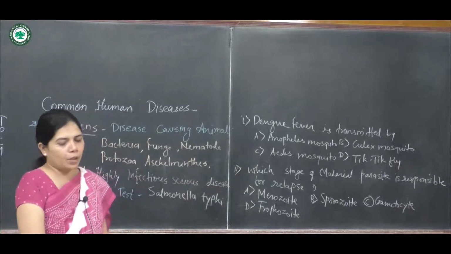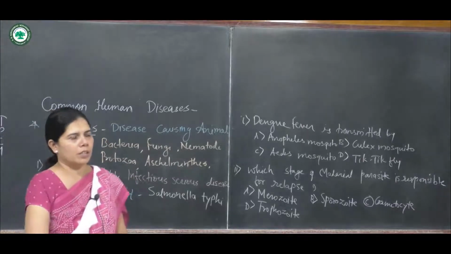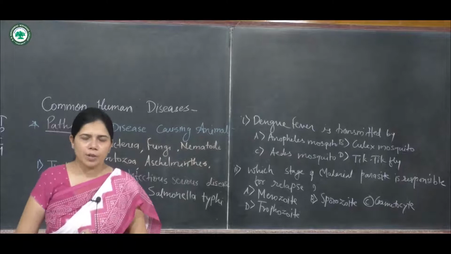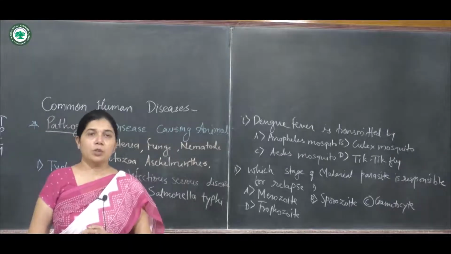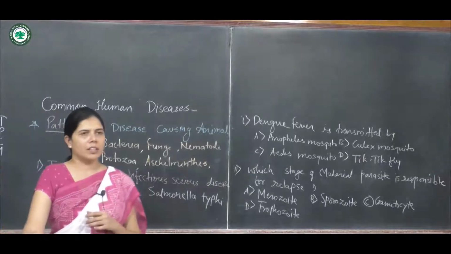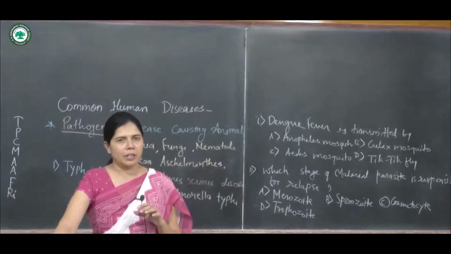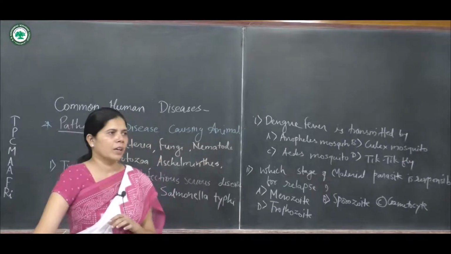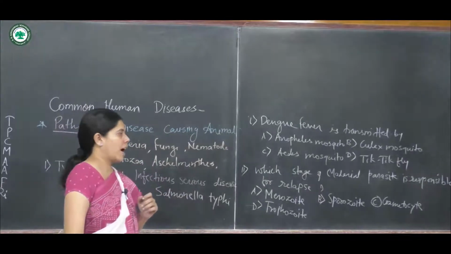For example, the sexual stage of the Plasmodium occurs in the human RBC, not in the salivary glands, not in the intestine of the mosquito, and not in the human liver. Again, how to learn that answer?